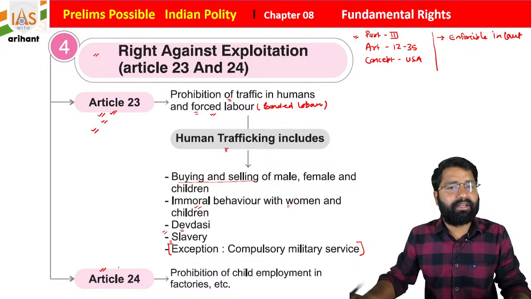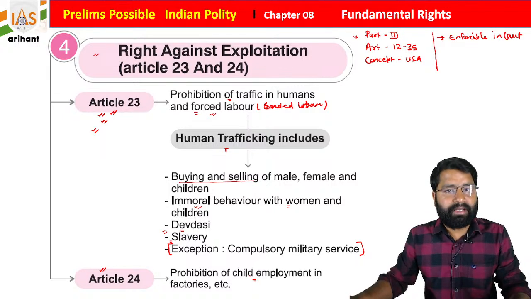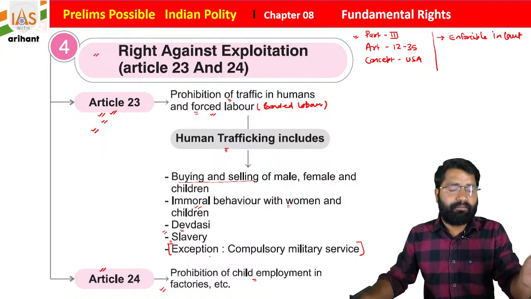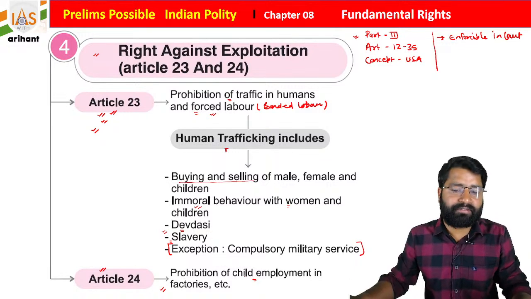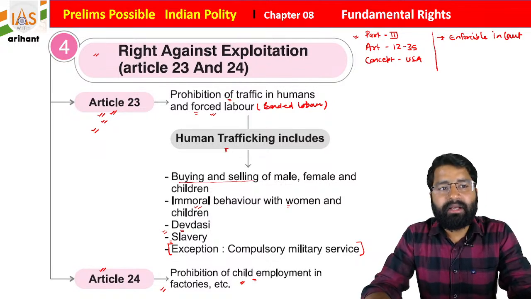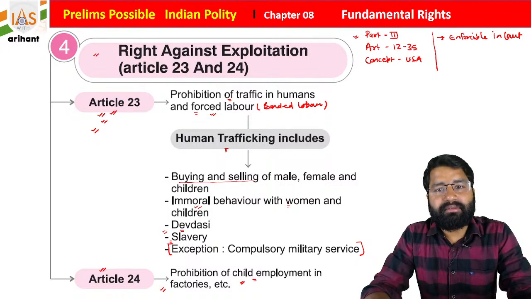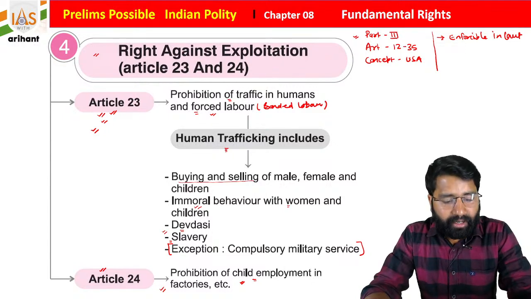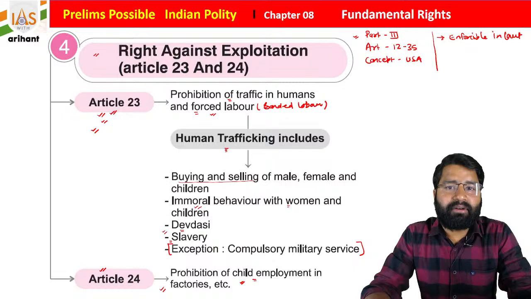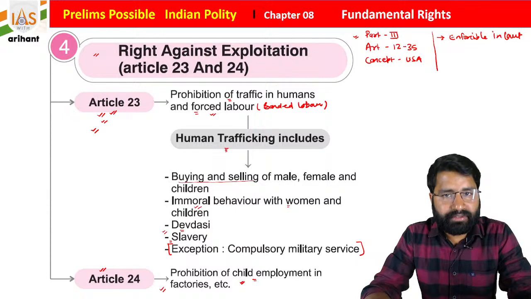Then we have Article 24, students: prohibition of employment of children in hazardous factories. Basically, sometimes children are forced to do work. In that case you can give employment to them, but you can't hire them for any work where he or she can get injured or die. So in those cases there is some prohibition. There is a 14-year compulsory age.